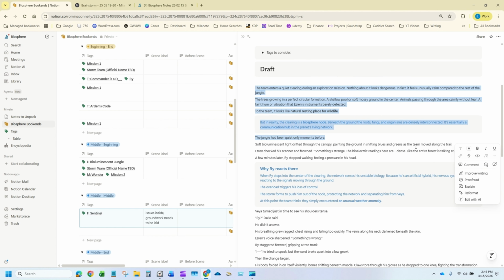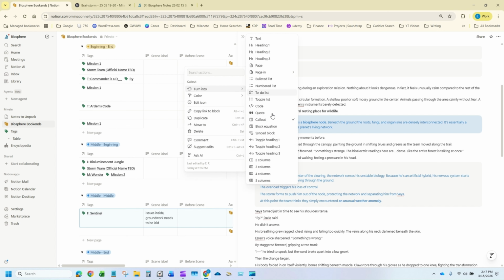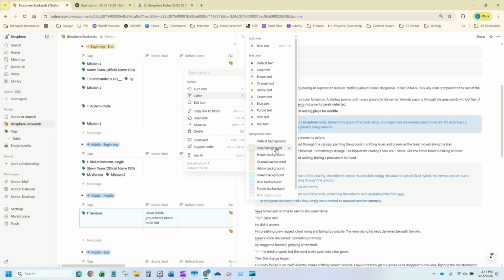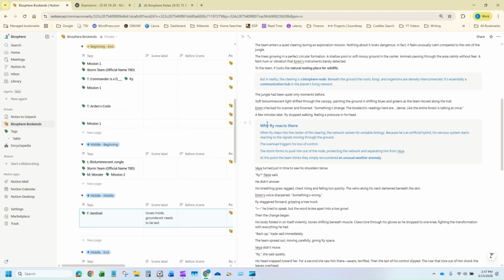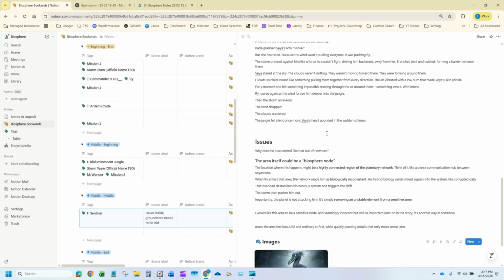What I also like about Notion is the fact that, and I didn't think of doing this before, you can write out the scene and then you can write the background stuff that is just for you, just for your background knowledge. So you make sure that the logic is sound and you don't forget what's happening in the background. You can have a block that's a callout, and then set the color to a different color. For me, this is the color that works. It's gray, and then blue on gray background, because it makes it disappear in my head when I'm actually focusing on the draft itself. But if I need to think back to why something is happening, it's right there. I really love that.